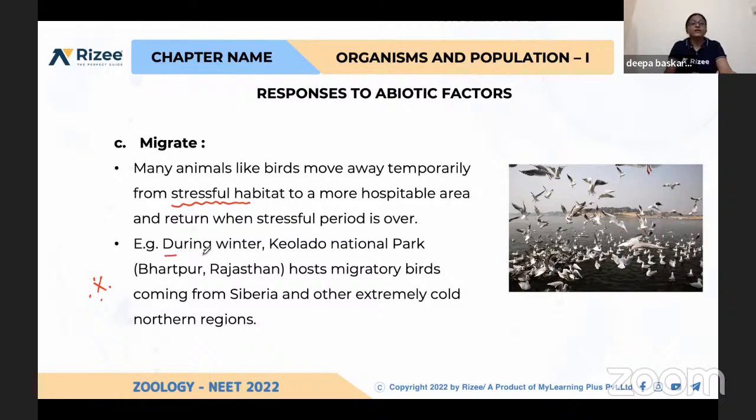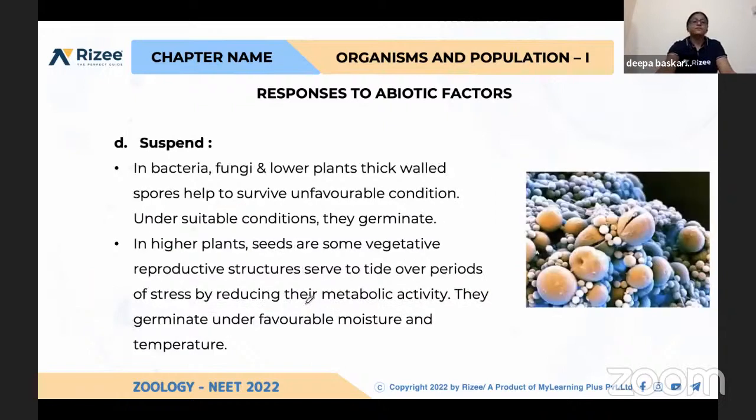So you may expect a question. During winter, Keoladeo National Park, Bharatpur, Rajasthan, receives so many migratory birds. From where? From Siberia. See how long they are traveling, from Siberia and other extremely cold northern parts. Okay, this is one of the examples of migration.